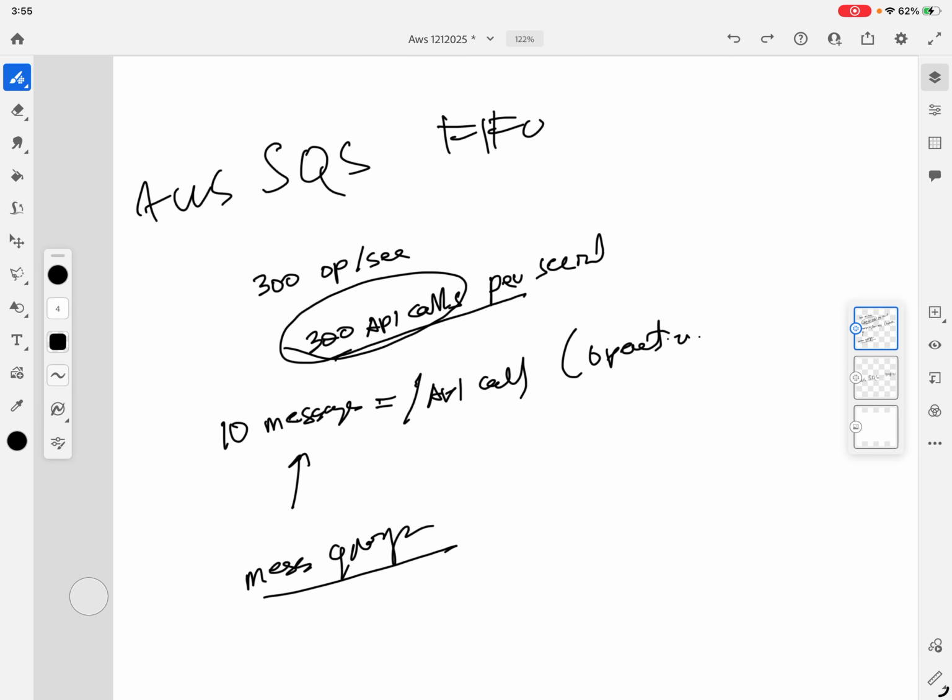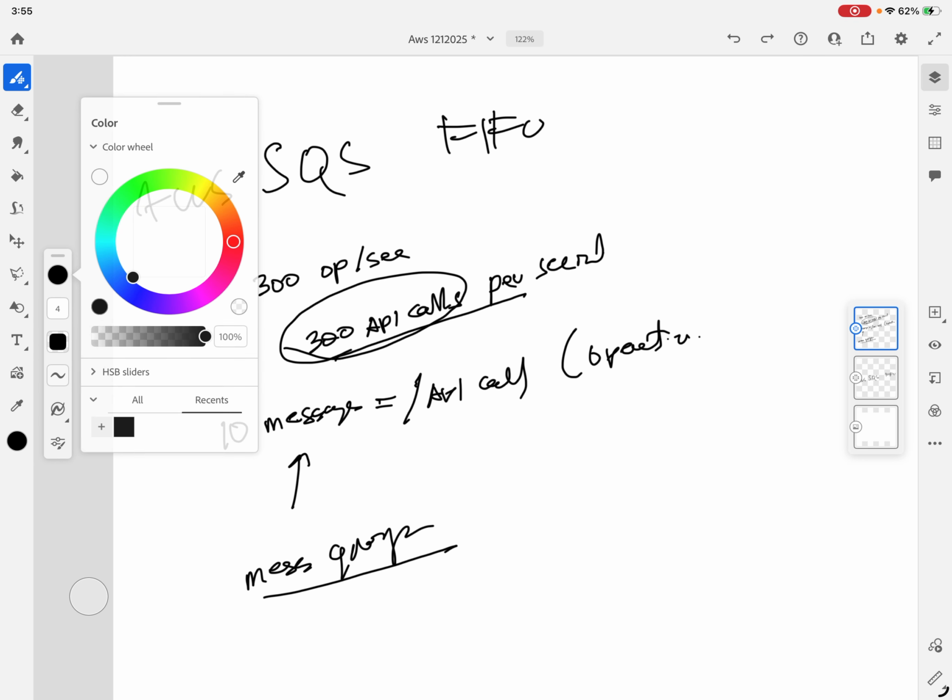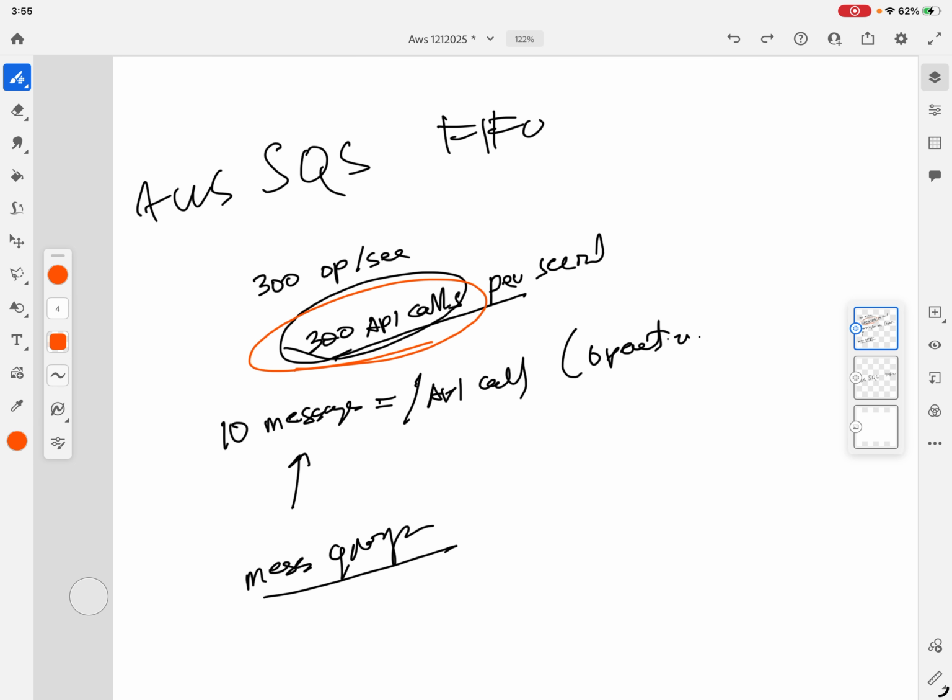FIFO queue, let's compare this to our understanding. FIFO queue default throughput. By default, a FIFO queue supports up to 300 send, receive, or delete operations per second, or transactions. I think that is this 300 API calls per second, right? This is not messages per second, it is operations per second.